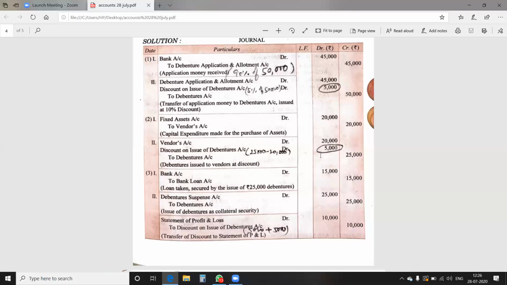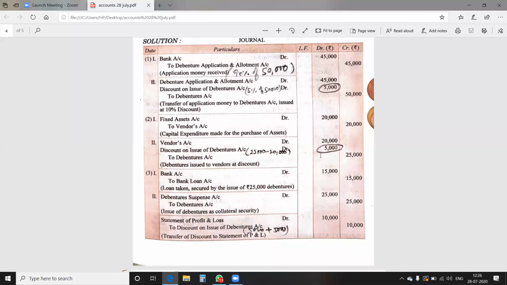I told you in my previous lectures, whatever loss on discount on issue of shares takes place is to be written off in that particular year. In the absence of any specific information, the complete amount is to be written off in that particular year. But if any specific condition is given that it is to be written off in 10 years or 5 years, then you have to make equal installments of the amount.